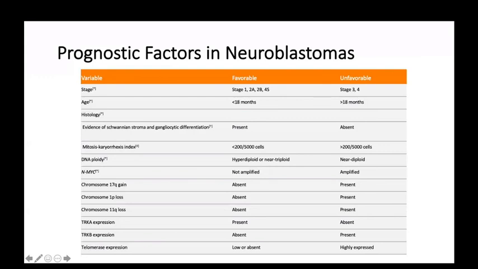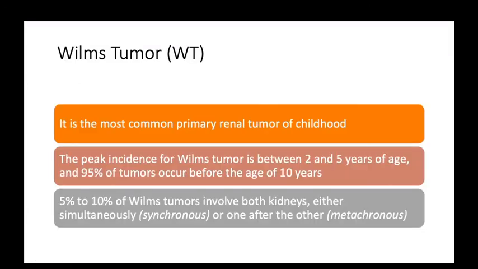Okay, now coming to Wilms tumor. Wilms tumor is the most common primary renal tumor of childhood, and the peak incidence of Wilms tumor is 2 to 5 years. 95% of Wilms tumors occur up to 10 years. And 5 to 10% of Wilms tumors involve both kidneys, either simultaneously, which is synchronous, or one after the other, which is called metachronous.